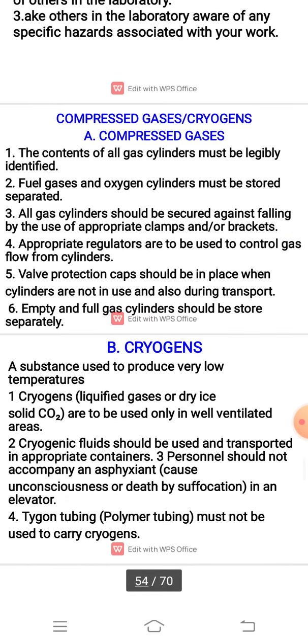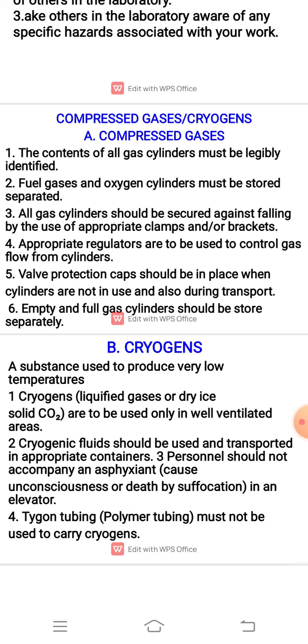Next is compressed gases and cryogens. Compressed gases: the contents of all gas cylinders must be legibly identified. Fuel gases and oxygen cylinders must be stored separately. All gas cylinders should be secured against falling by the use of appropriate clamps and brackets. Appropriate regulators are to be used to control the gas flow from cylinders. Valve protection caps should be in place when cylinders are not in use and also during transport. Empty and full gas cylinders should be stored separately.